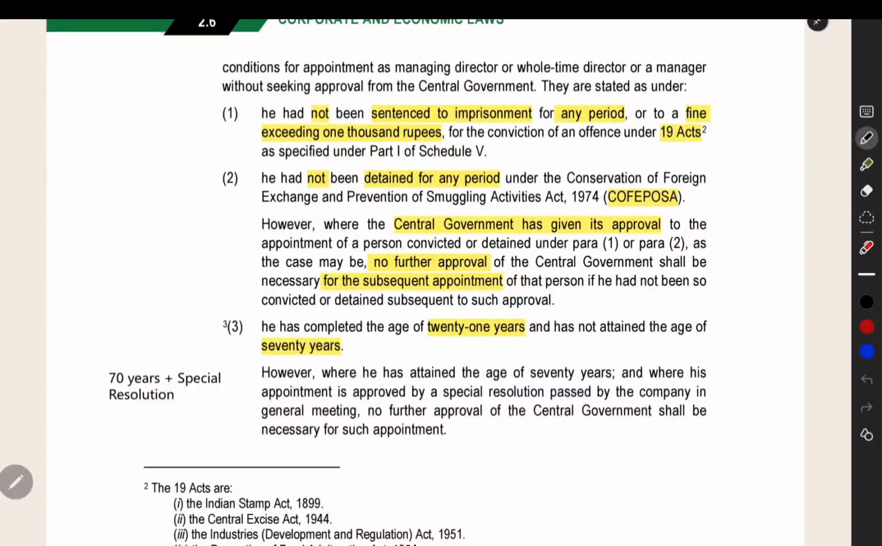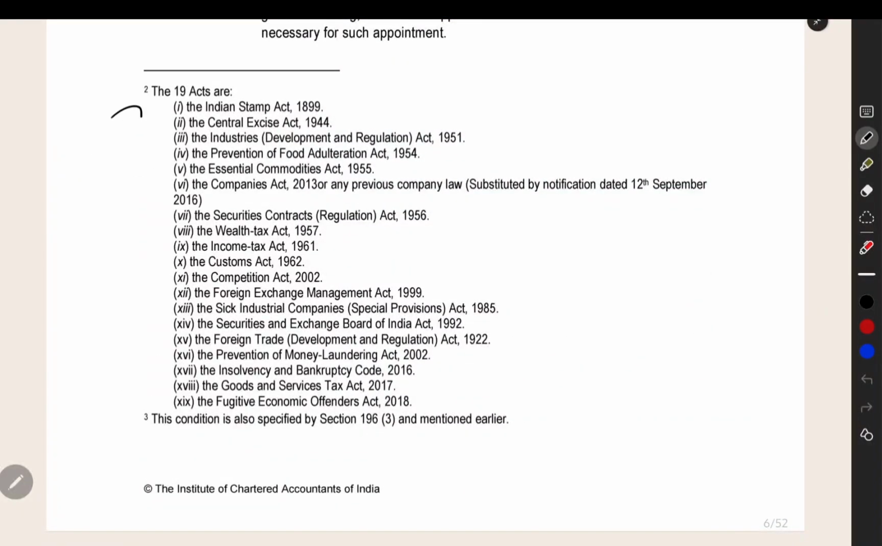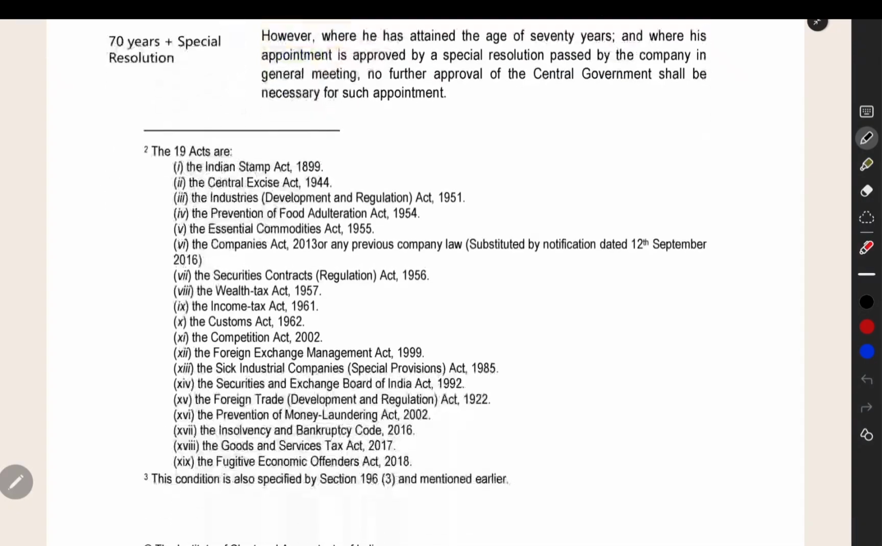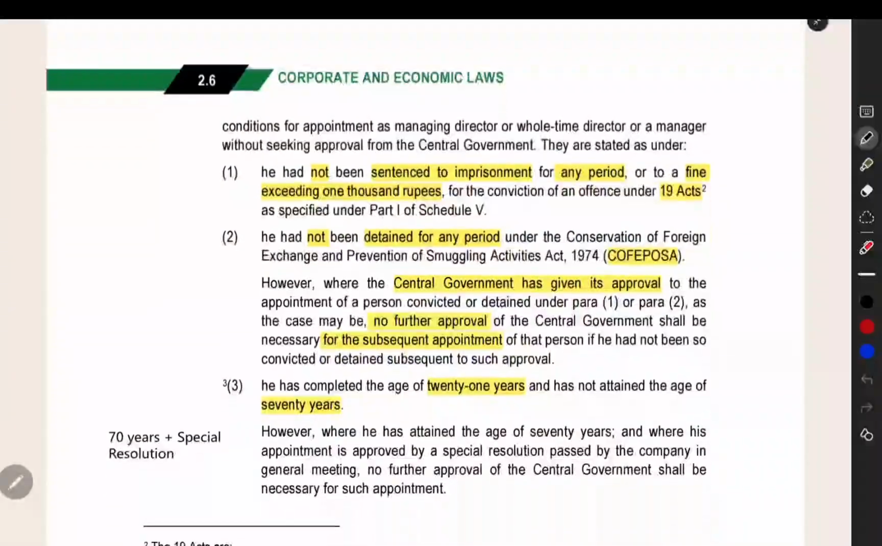If you are getting imprisoned or you are getting a fine of more than 1000 under some 19 acts, we have a list of 19 acts that is mentioned here. These are the most important acts. This list you don't have to remember, but you have to see that we have a list of 19 acts. If you are getting imprisoned under those 19 acts or you are getting a fine of more than 1000 under those 19 acts, you are not eligible to be appointed as MD, WTD, or manager.